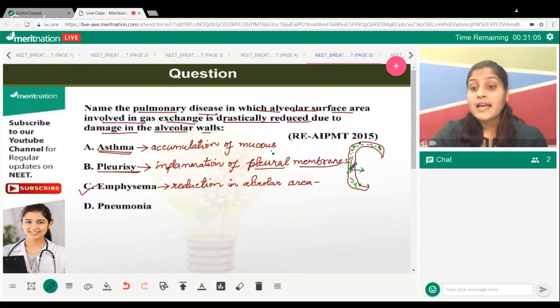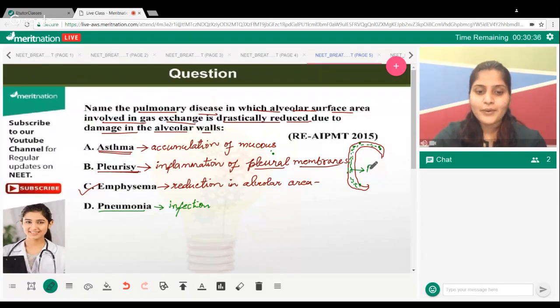Okay. Then your pneumonia is an infection. It occurs due to fungal infection. Okay. And it results in what? It results in what? Pneumonia. What happens in pneumonia? Inflammation of your bronchioles, alveoli.